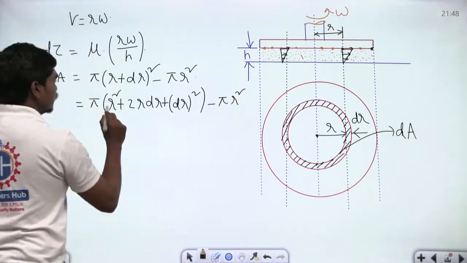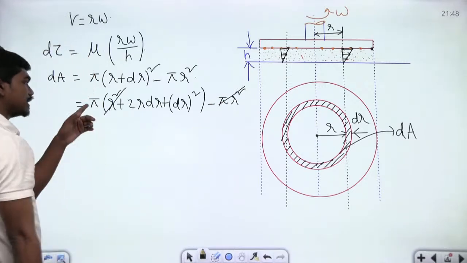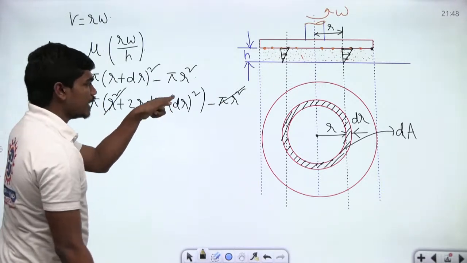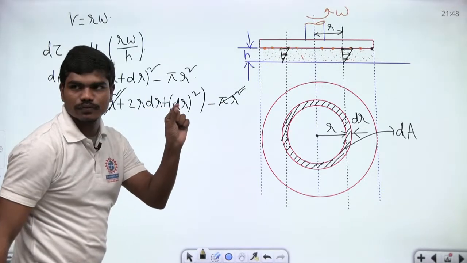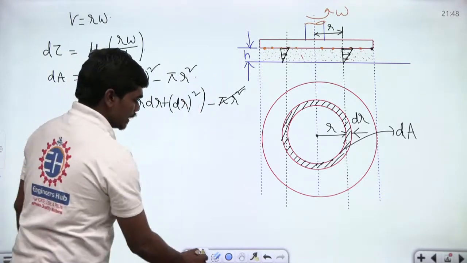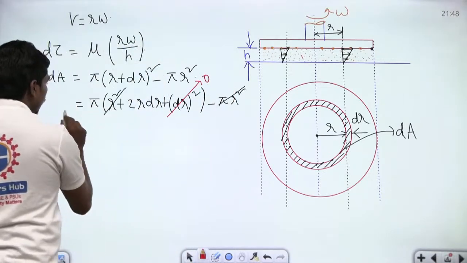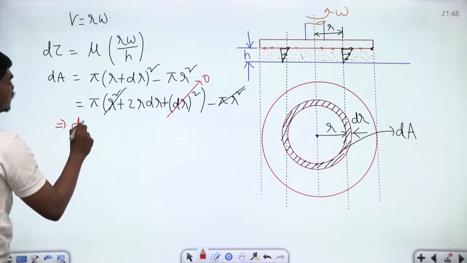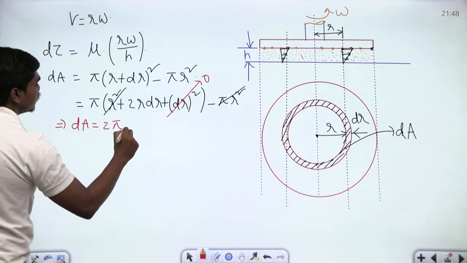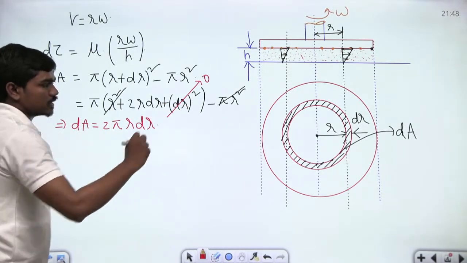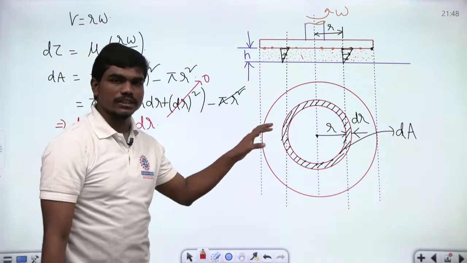So you can see clearly this r square and the pi r square term get cancelled. And if you neglect higher order terms, because the thickness dr is very small, dr whole square can be neglected very easily, correct? So if you neglect this term, then this small elemental area dA is equal to 2 pi r dr. Okay, because this question is very familiar in many exams, I am just discussing this.